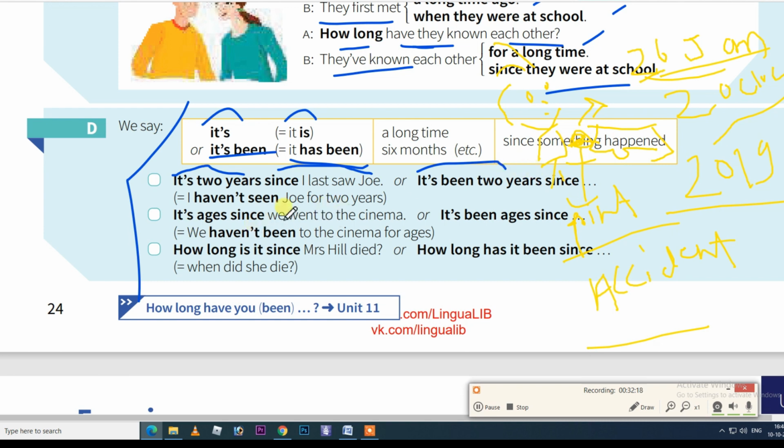Got it? I haven't seen Joe for 2 years. For this you can say either "it's 2 years" or "it's been 2 years." "It is ages since we went to the cinema," or you can say "it has been ages since we went to the cinema." It means we haven't been to the cinema for ages. "How long is it since Miss Hill died?" or "How long has it been since Miss Hill died?" These are allowed, but people don't use "it is"; people say "it's been."